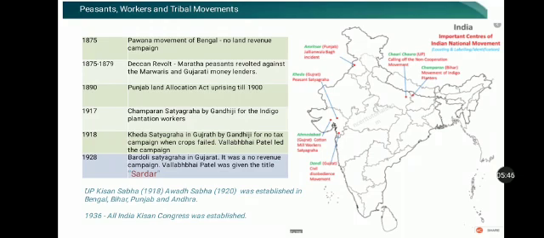And one more important revolt after the Deccan Revolt was the Punjab peasants' discontentment, which happened between 1890 and 1900. This was directed against the enactment of the Punjab Land Allocation Act.